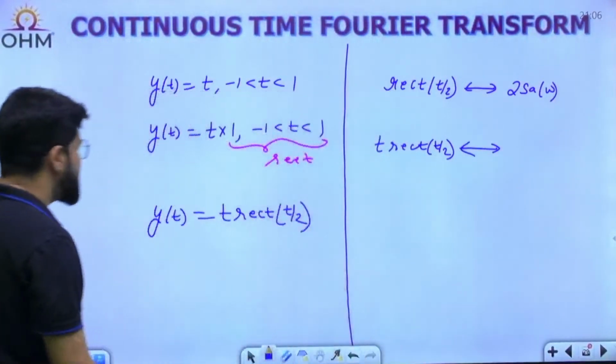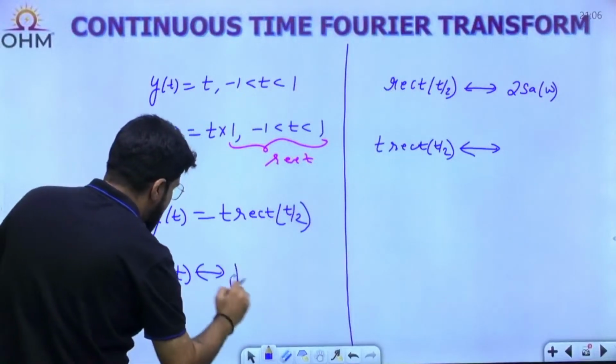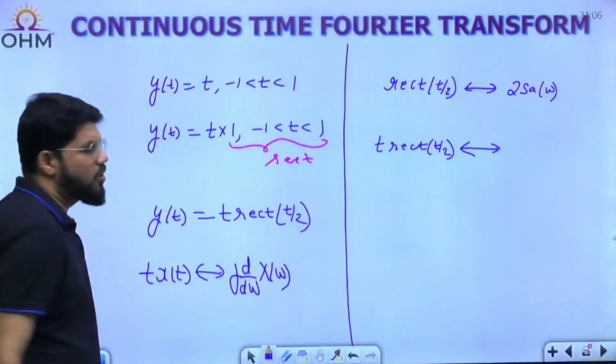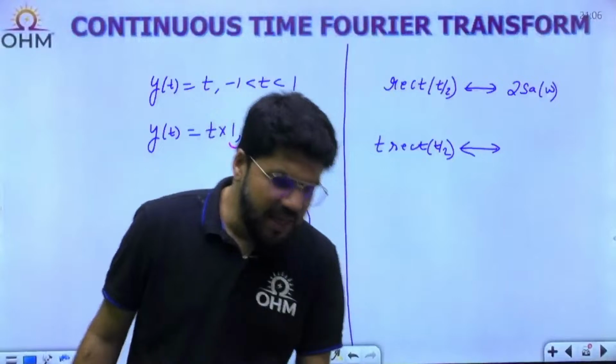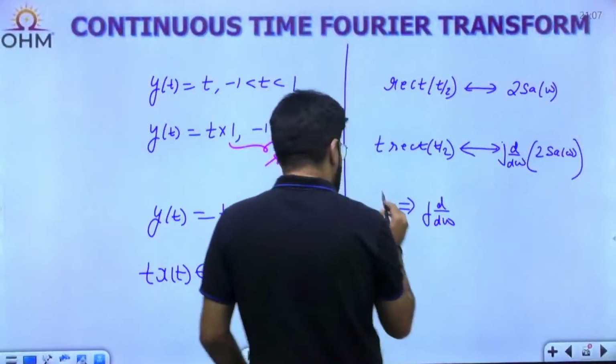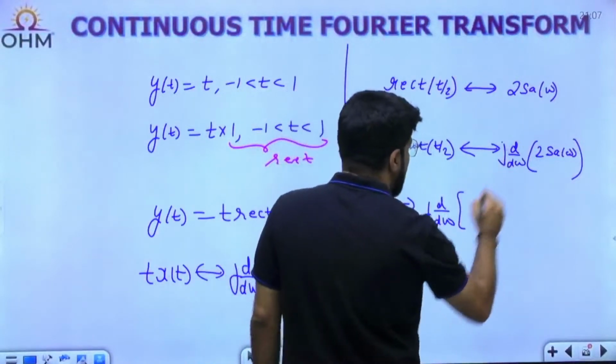What is the Fourier transform for t x(t)? It is given by j d by d omega of X(omega), the frequency differentiation property, commonly known as the t times property. The Fourier transform of y(t) is Y(omega), so j d by d omega of 2 sampling omega.